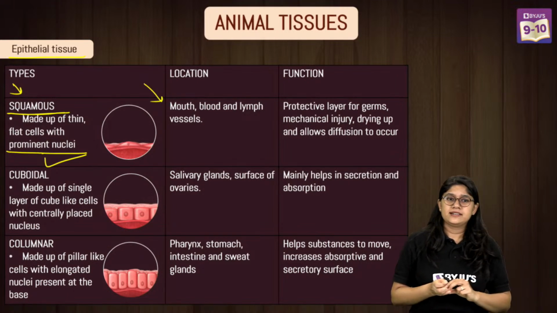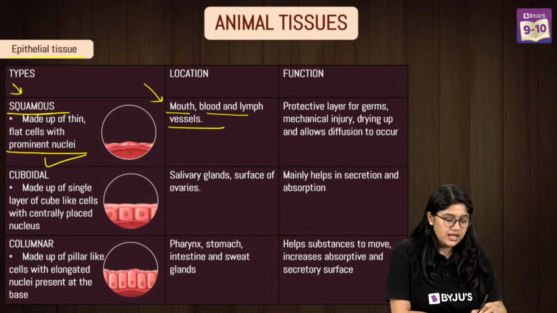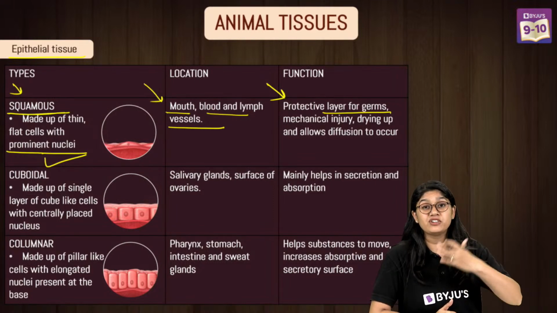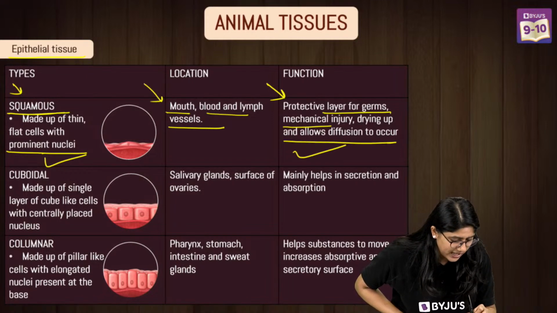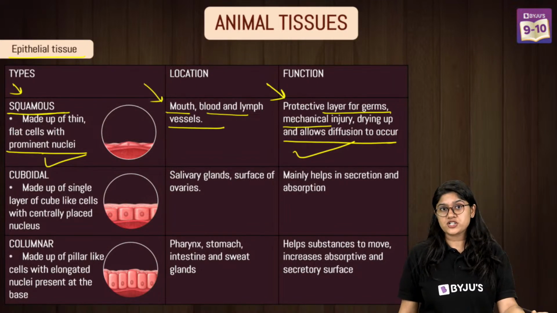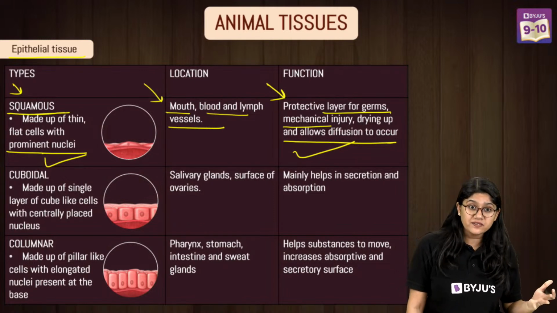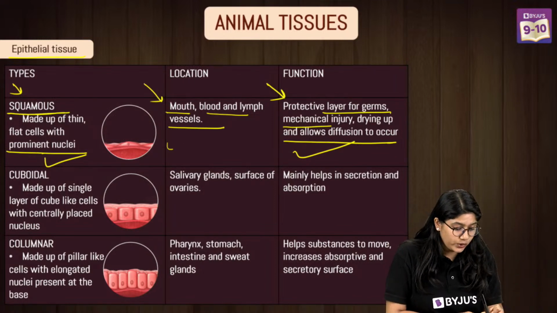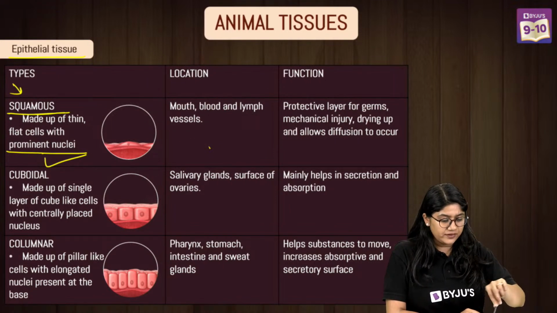Right, so let's discuss further, everyone. They are present in the mouth, blood and lymph vessels, and they provide a protective layer from germs, mechanical injuries and drying up, and of course they help the diffusion process to occur. These are the important functions of the squamous epithelium. Very easy, everyone. What is usually asked in your examination is the location and a simple function.